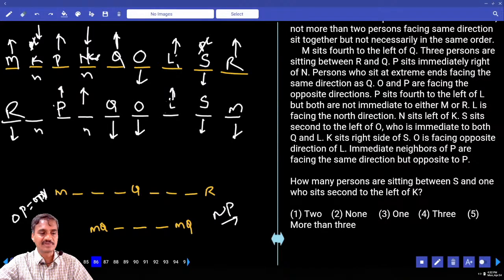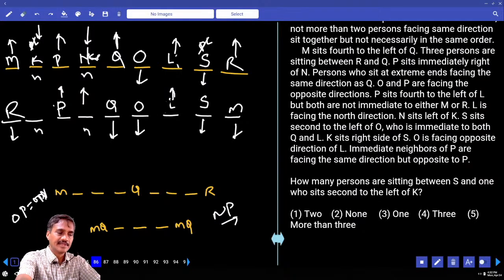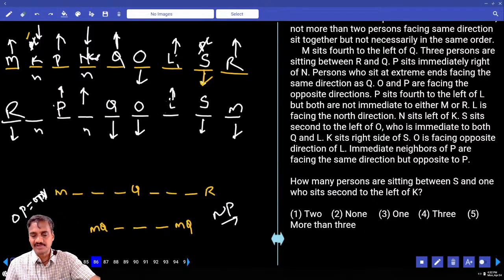Second to the left of K is N. Between N and S, how many people? There are exactly 3, the choice for question number 86. K is to the right hand side of S. Now S is pointing towards which direction? South. K is to the right hand side of S; the word immediate is not given. So between S and the one who is second to the left of K, that is between N and S, there are 3 people, the choice for 86.